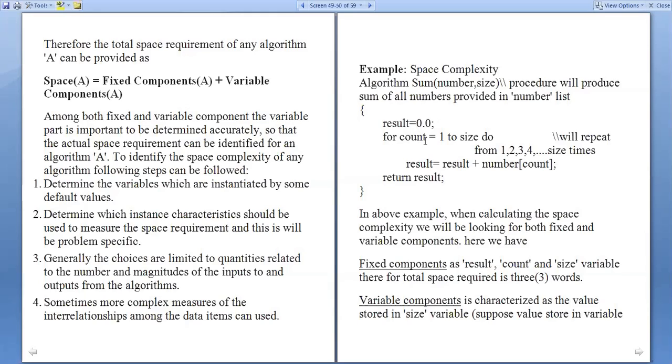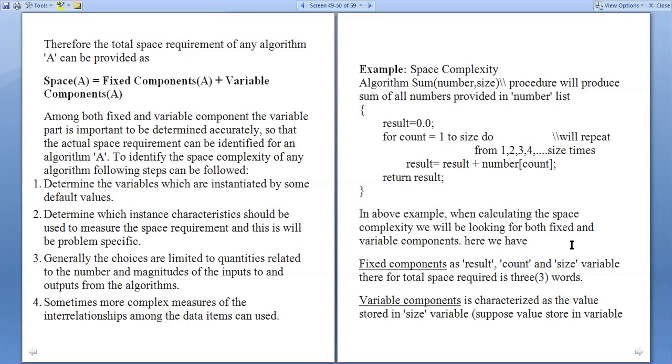Now we use the variable count, from 1 to size. Size indicates how many numbers. From 1 to size, that is 1, 2, 3, 4 up to size items, we repeat this for loop. Now result equals result plus number of count. Finally we return the result. This algorithm is mainly for finding the sum of all numbers.